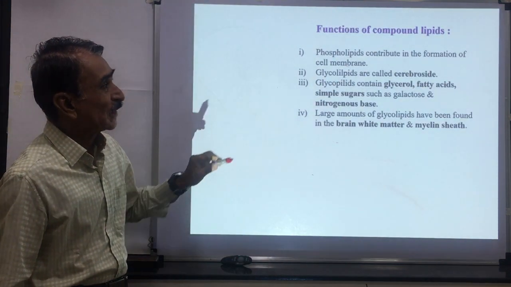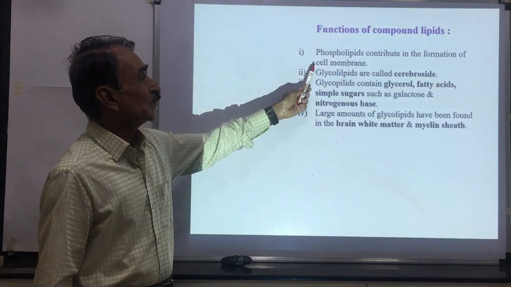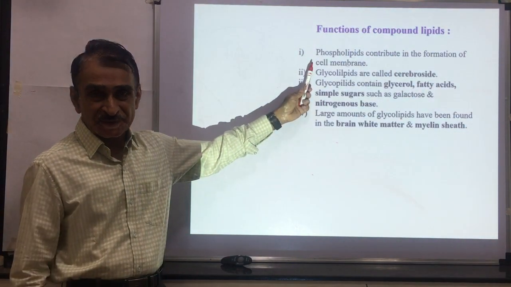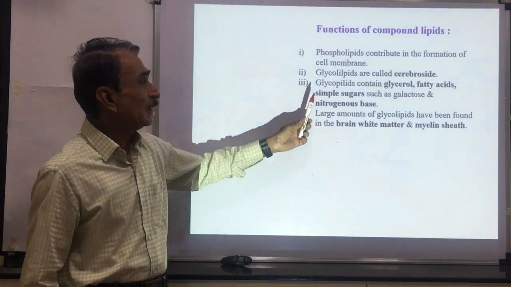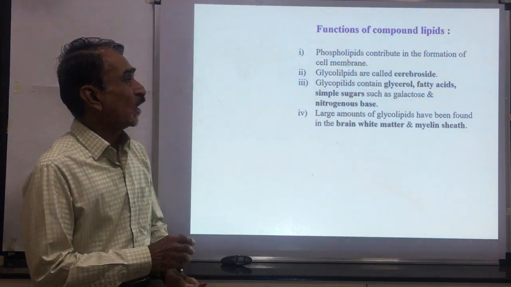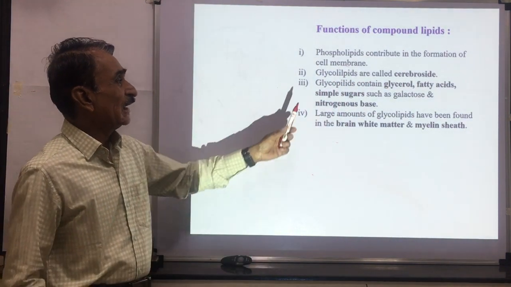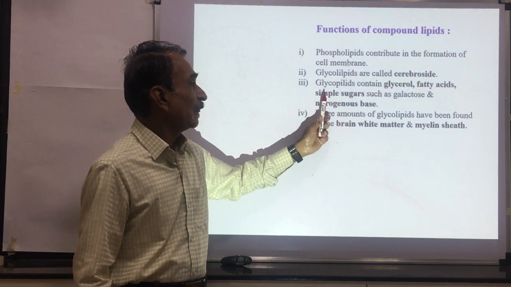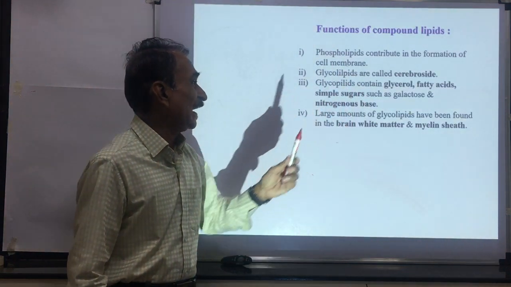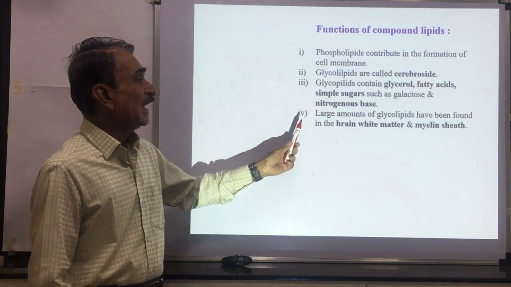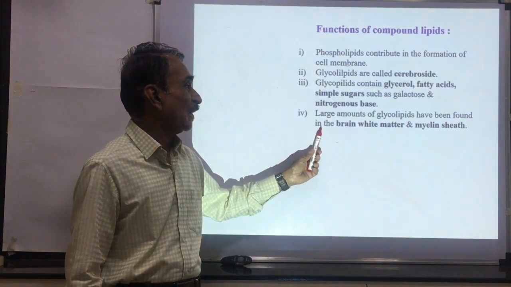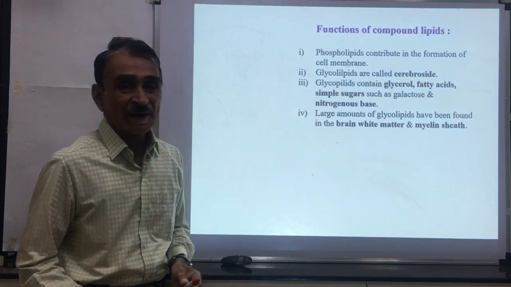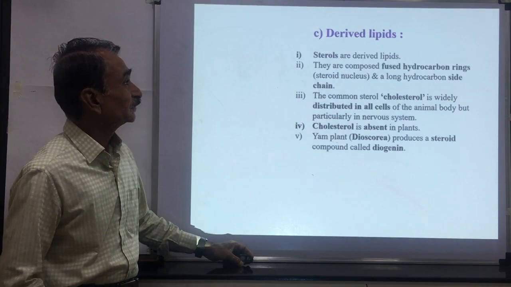As far as the functions of compound lipids are concerned, phospholipids contribute to the formation of the cell membrane or plasma membrane. Glycolipids are called cerebrosides. Glycolipids contain glycerol, fatty acid, simple sugars such as galactose, and a nitrogenous base. A large amount of glycolipids has been found in the brain white matter and myelin sheath.